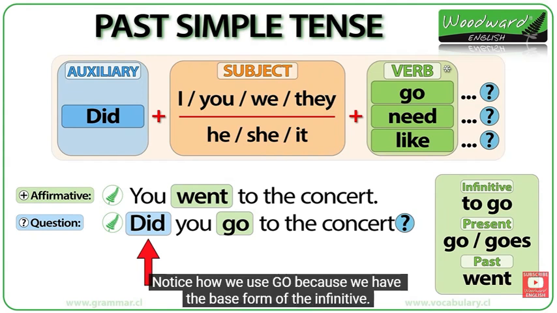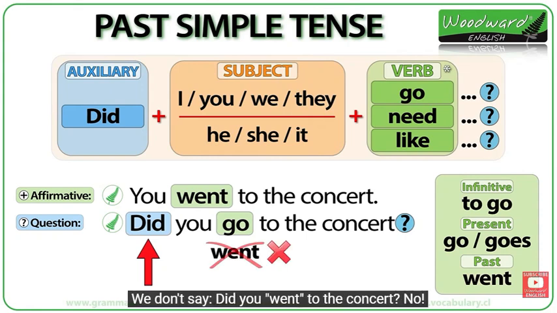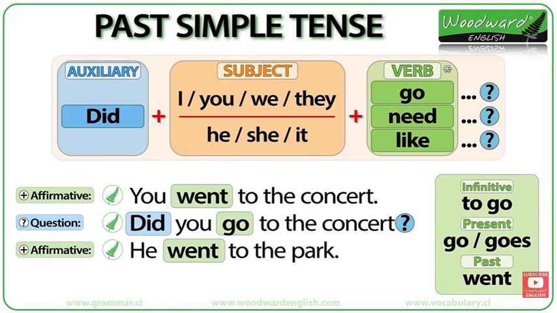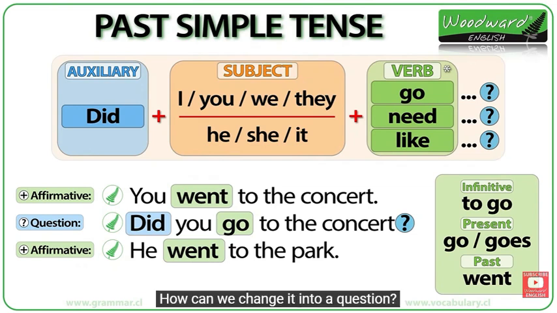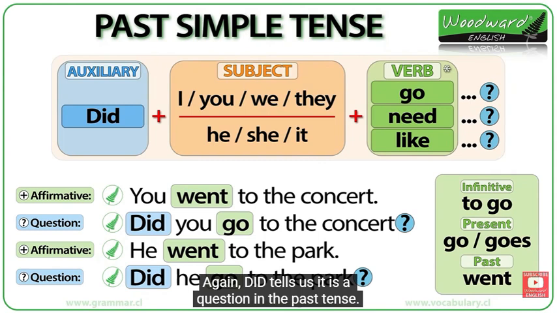Notice how we use go because we have the base form of the infinitive. Instead of to go, just go. We don't say, did you went to the concert? No. Did tells us it is a question in the past tense. Look at this affirmative sentence. He went to the park. How can we change it into a question? We say, did he go to the park? Again, did tells us it is a question in the past tense.